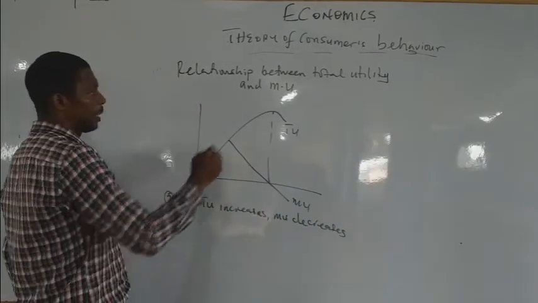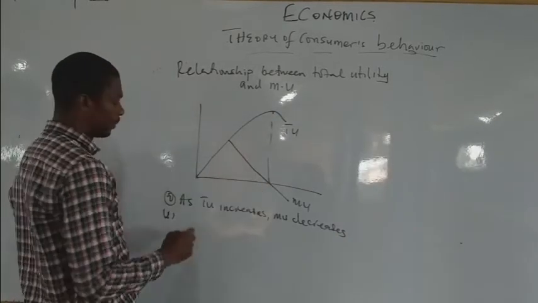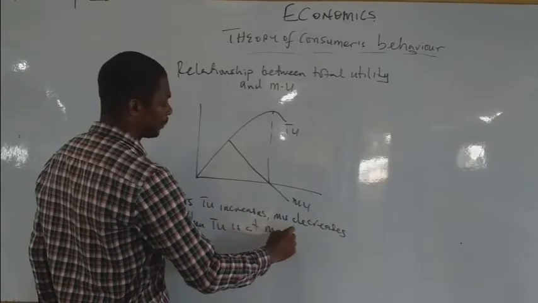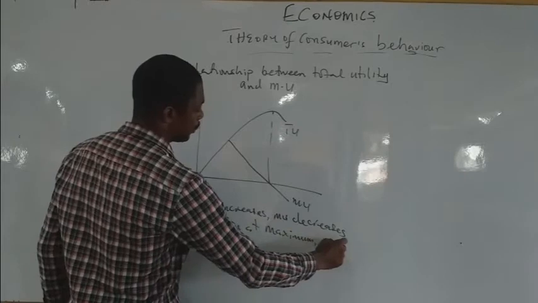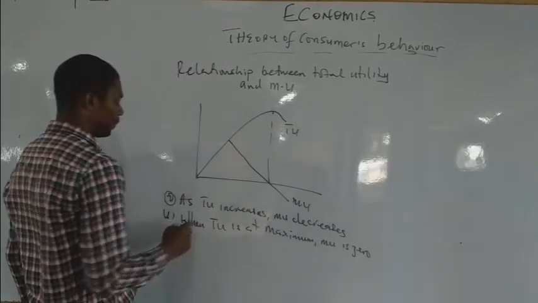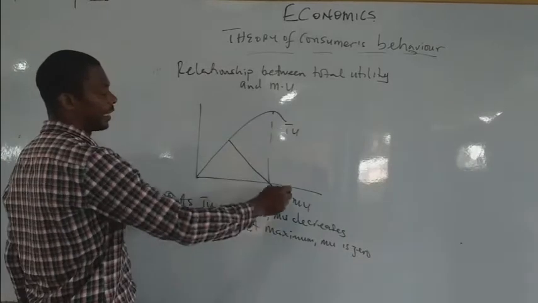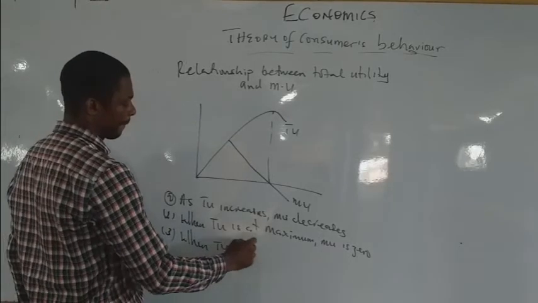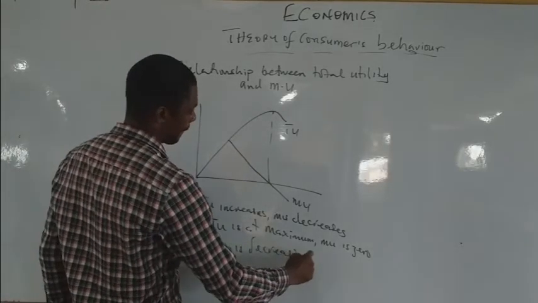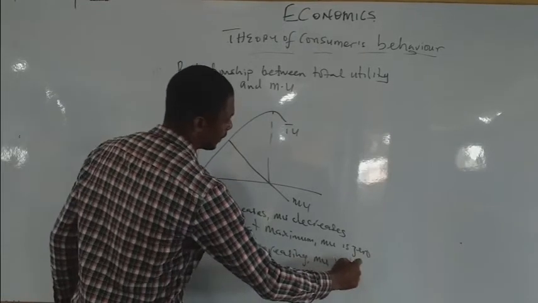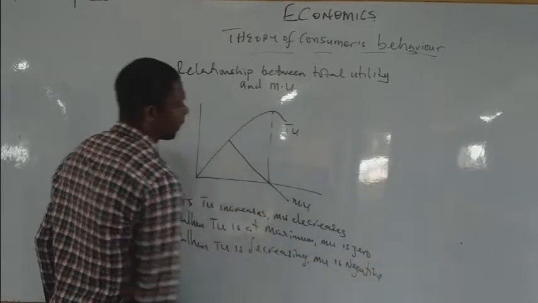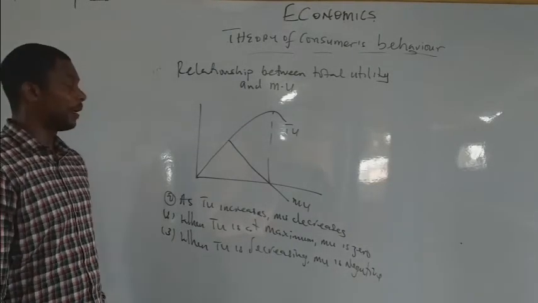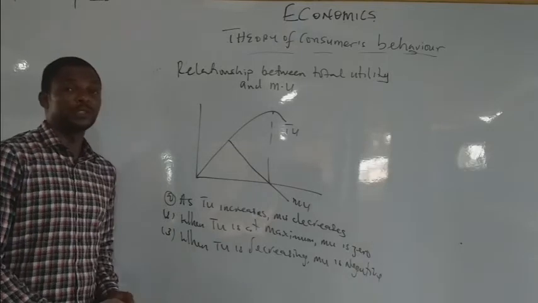2. When TU is at maximum, MU is 0. 3. When TU is decreasing, MU is negative. Is that clear? Now it's very important for you to take note of all these things because it comes out as intervals.